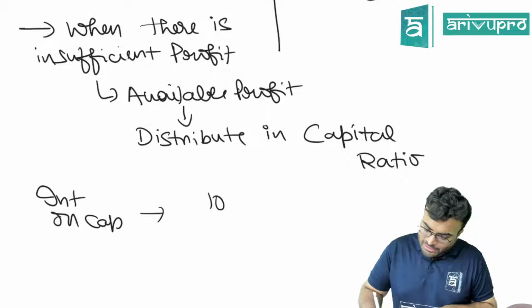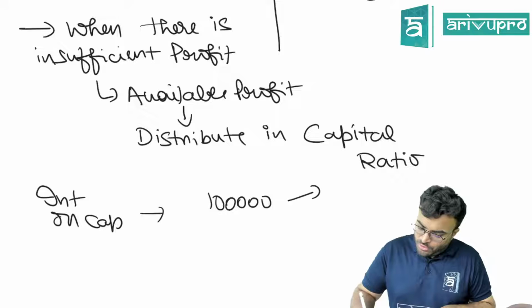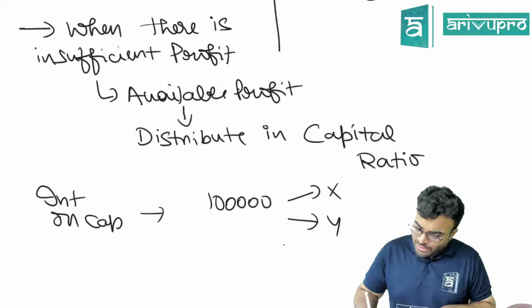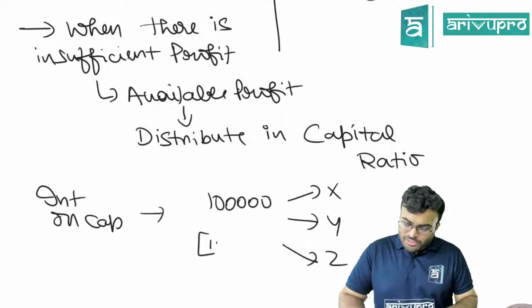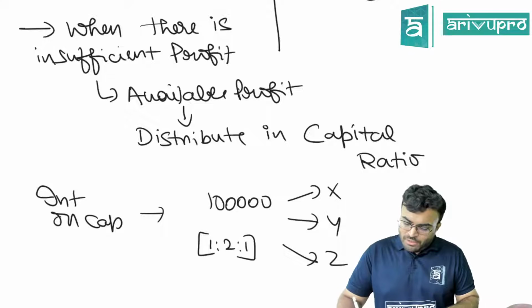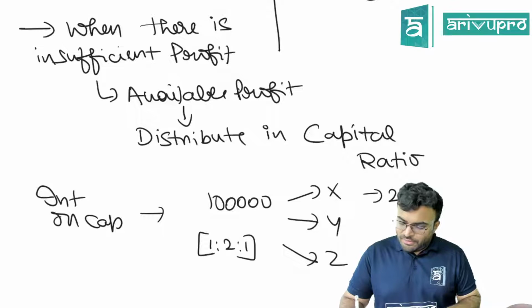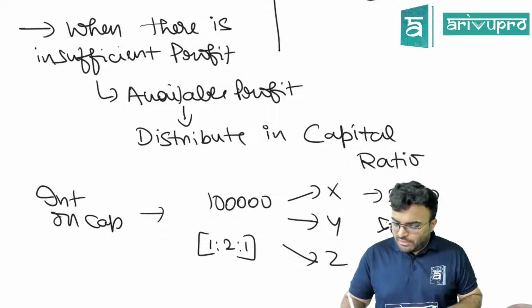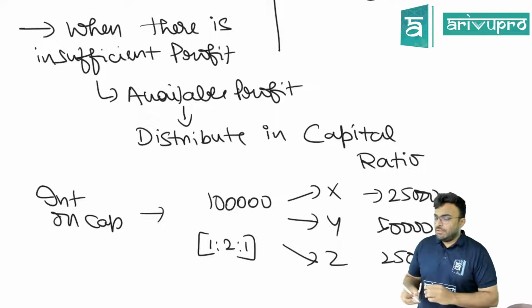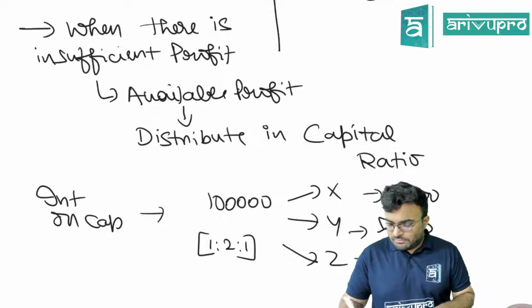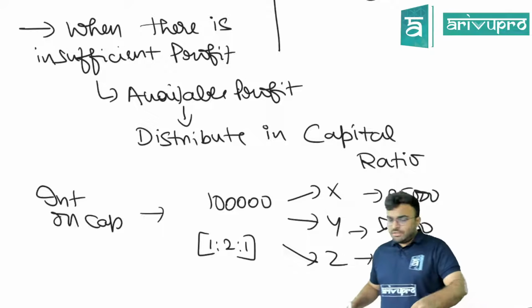So now in this case, the interest on capital will be 1 lakh, distributed to X, Y and Z in the capital ratio, 1:2:1. So 25,000, 50,000 and 25,000. Is this clear? Are you following this?